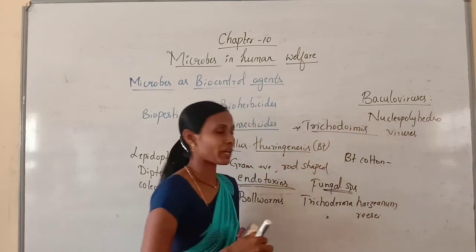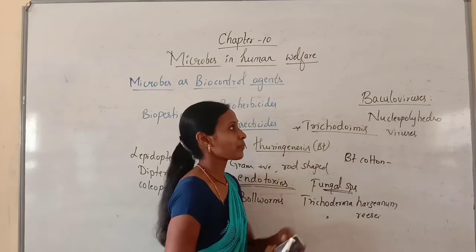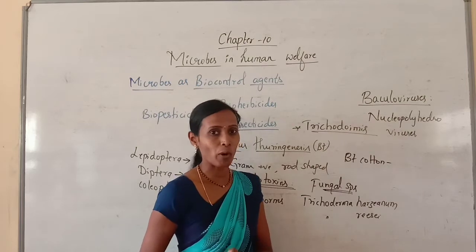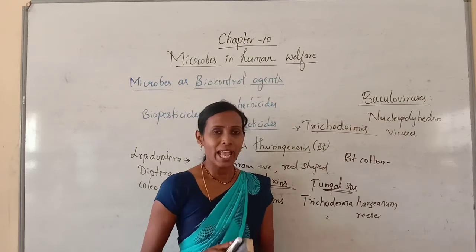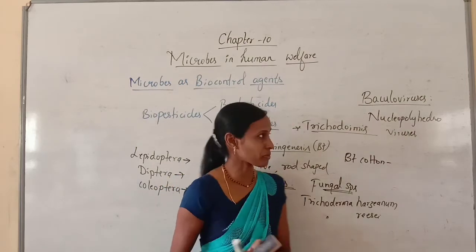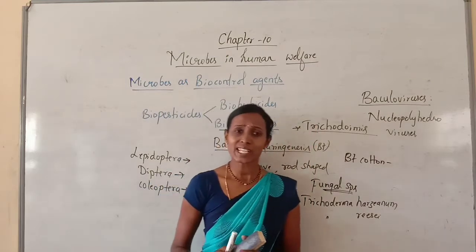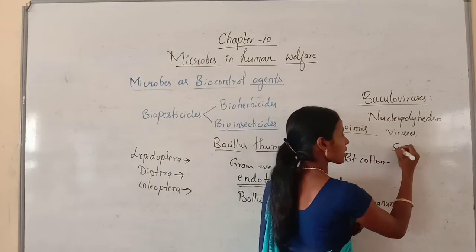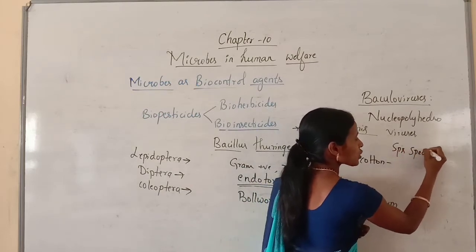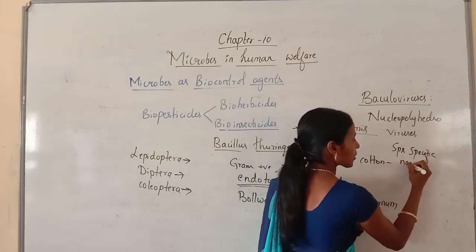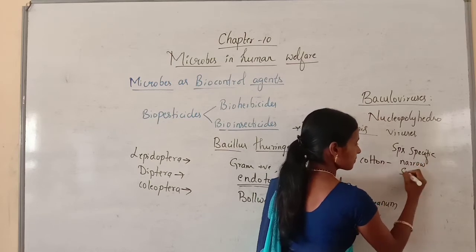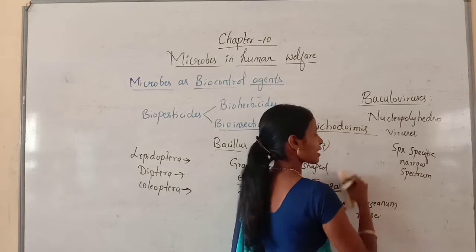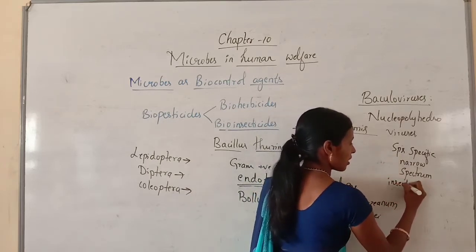You may have heard about retroviruses. Likewise, these baculoviruses are included in the genus Nucleopolyhedrovirus. And these are excellent organisms because they are species specific, narrow spectrum, and they have insecticidal applications.